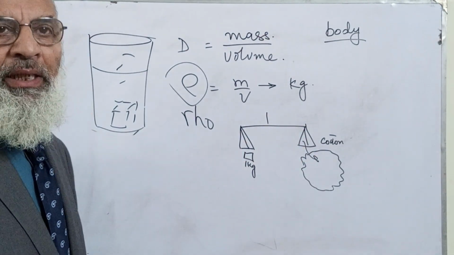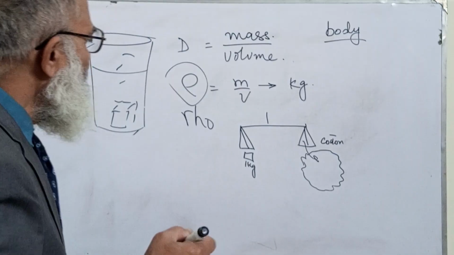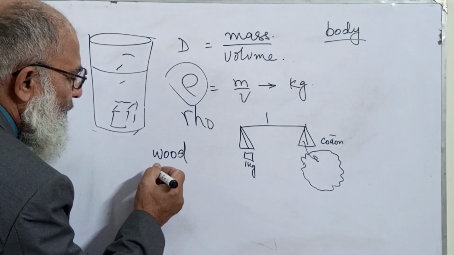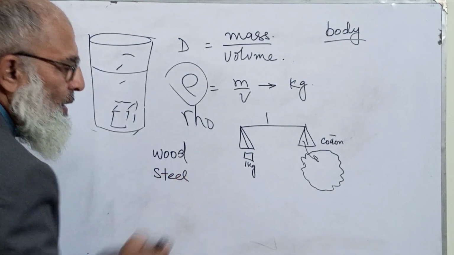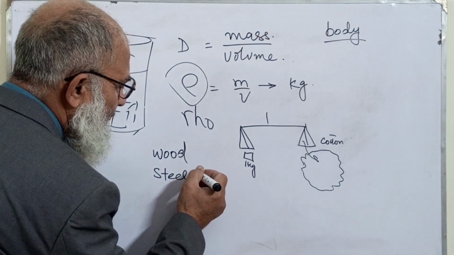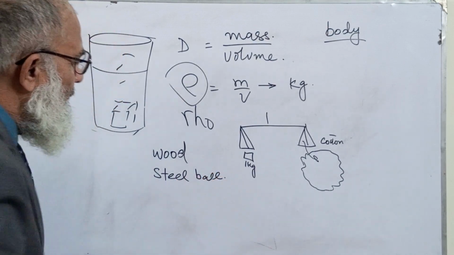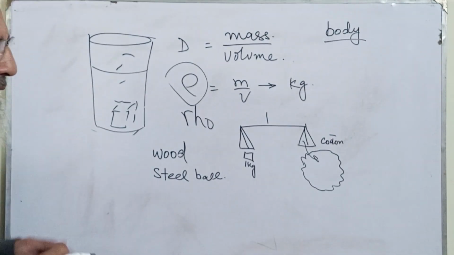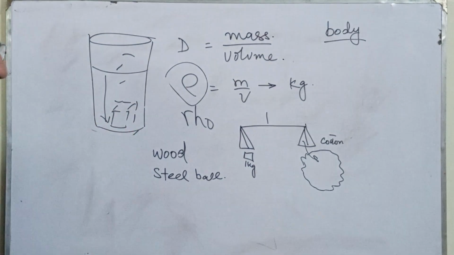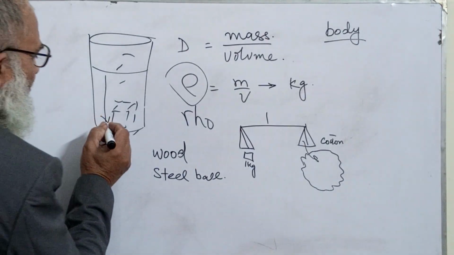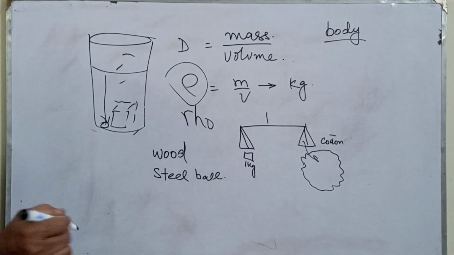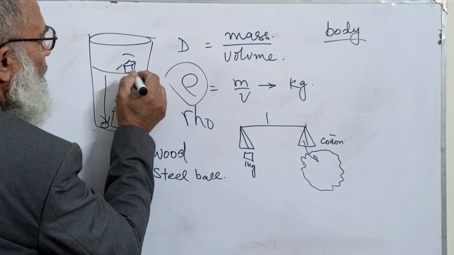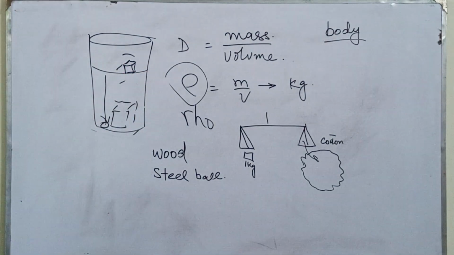Similarly, if you take wood, and on the other hand a steel ball, and you put the steel ball in the water, it will go down to the end and settle over here. Whereas if you put wood, it will start floating on the water.